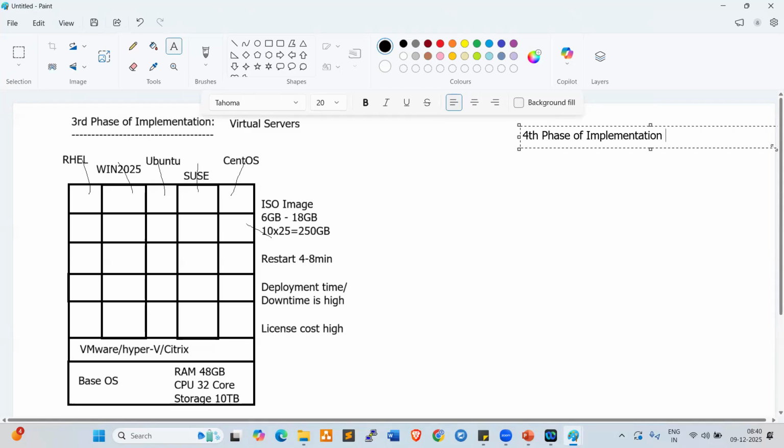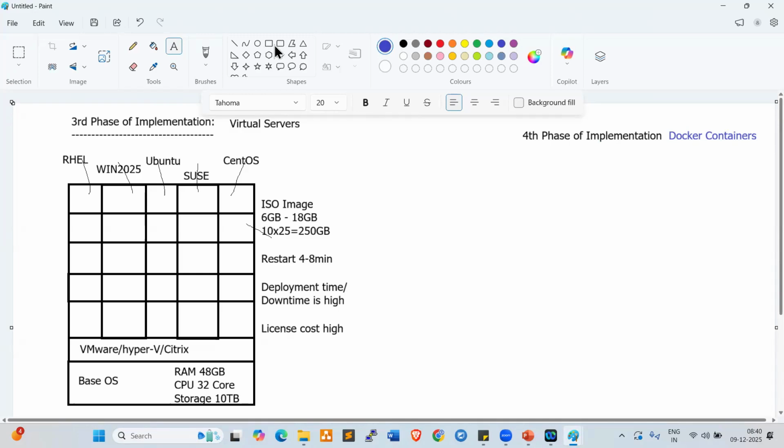In the fourth phase of implementation, we are using Docker containers only. So these are all very advanced concepts, and Docker is a very advanced one. Currently, every project team is migrating their applications to Docker containers. So what is the importance of Docker containers? What is Docker? Let's try to understand here.